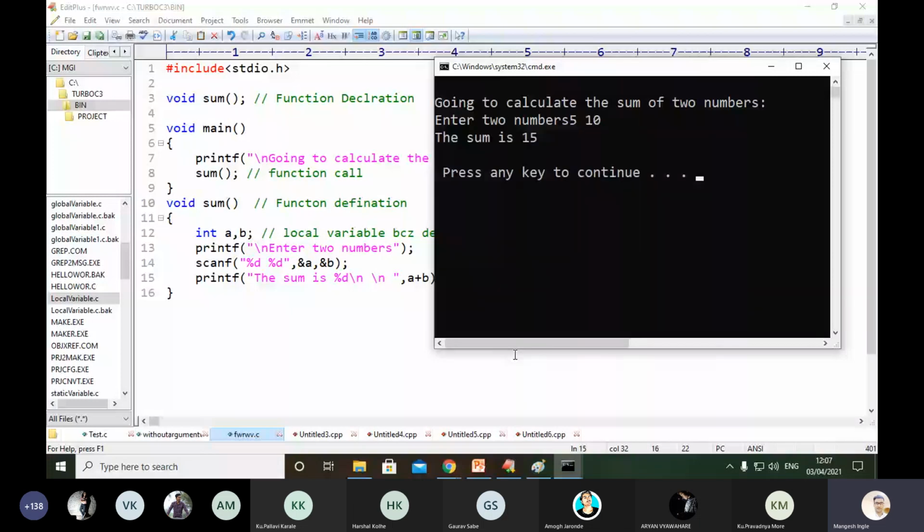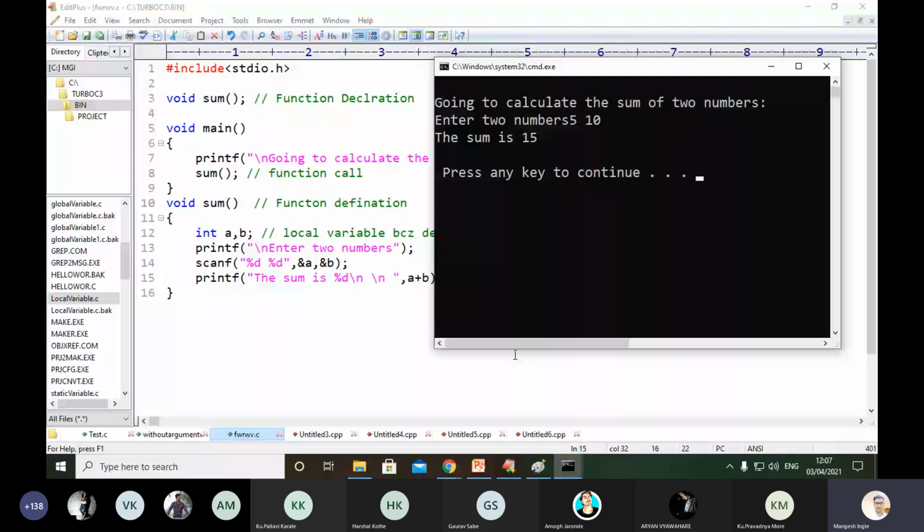So the same concept we have implemented without return type and without any arguments. This kind of programming logic you can implement with the help of functions. If your function does not return any value, we use void as the return type.